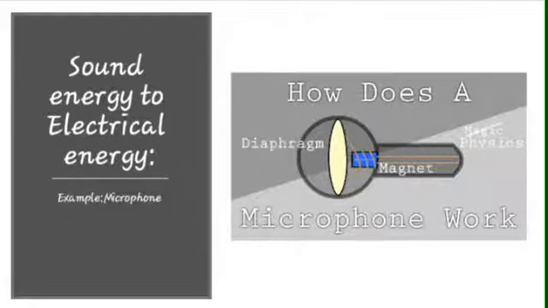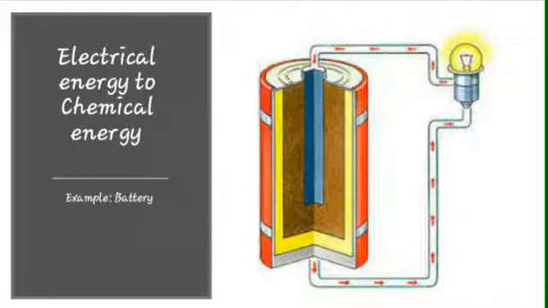A microphone converts sound into a small electrical current. Sound waves hit a diaphragm that vibrates, moving a magnet near the coil. So here sound energy is converted into electrical energy. The next conversion is electrical energy to chemical energy. Example is a charging battery.